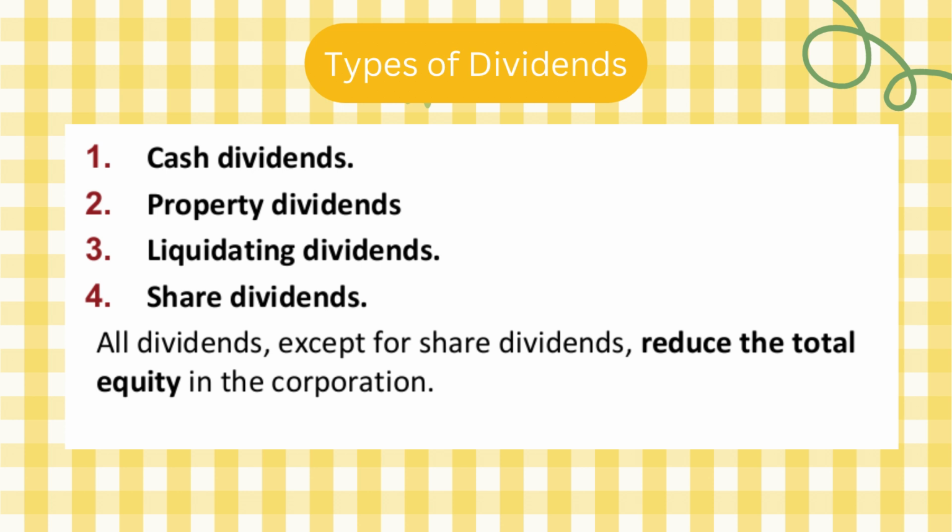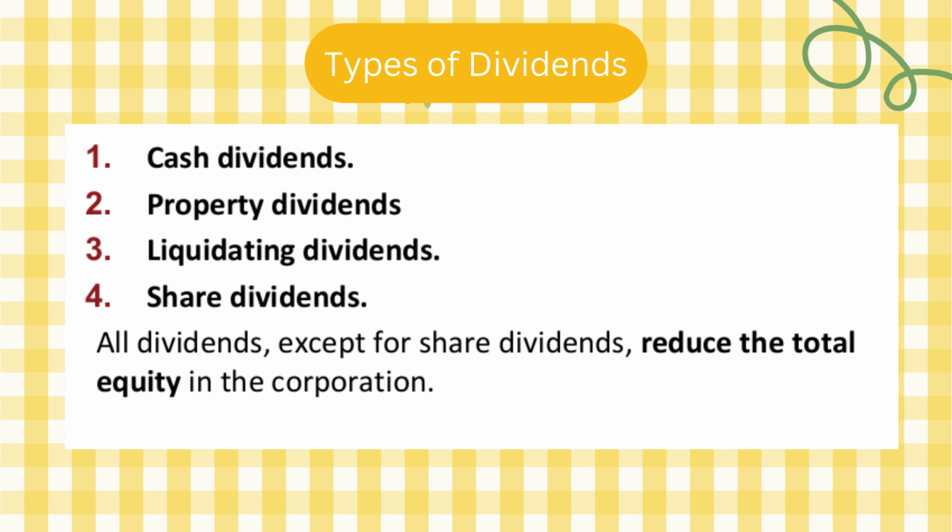Okay. So عنا 2 classifications: small stock dividend, which is less than 20 to 25% of outstanding shares; large stock dividend when it's more than 20 or 25% of the outstanding shares. Okay, so now as he's saying here, all dividends except for share dividends reduce the total equity in the corporation.